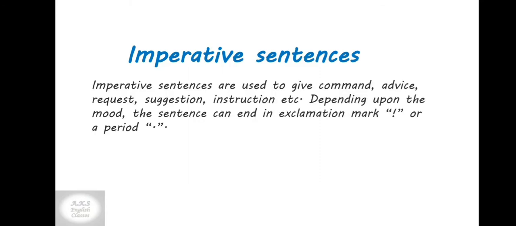Other kind of sentence in this classification are imperative sentences. Imperative sentences are used to give command or advice, request, suggestions, instructions, etc. Depending upon the mood, the sentence can end in exclamation or a full stop or period. So these kind of sentences generally express the mood of a person, whether he's angry or happy, he's giving a command, advice, he's requesting, he's giving suggestion or instruction.